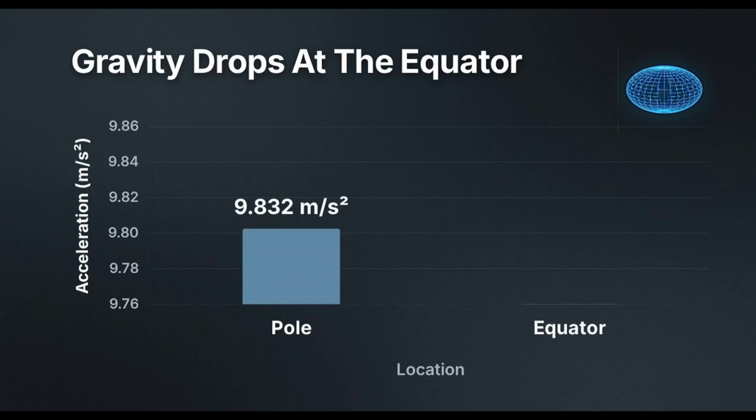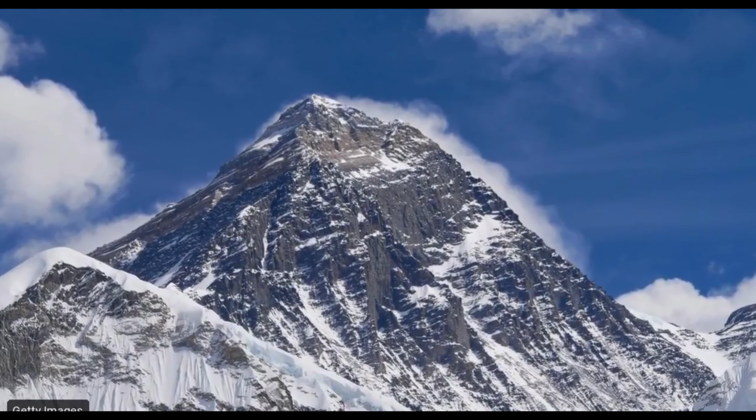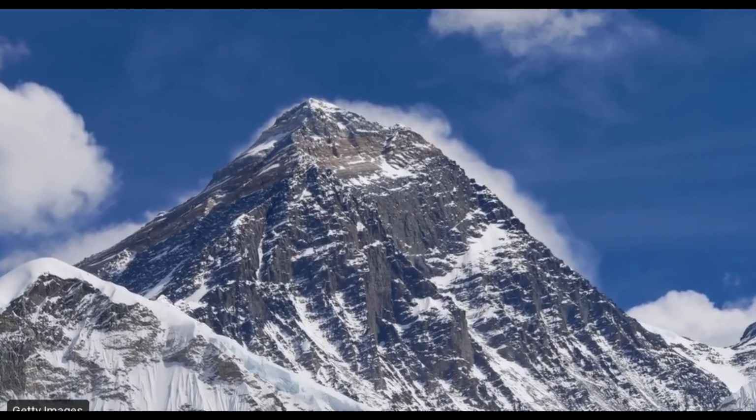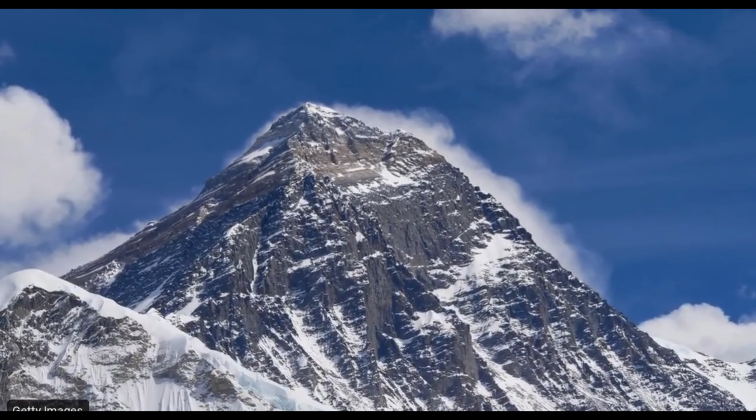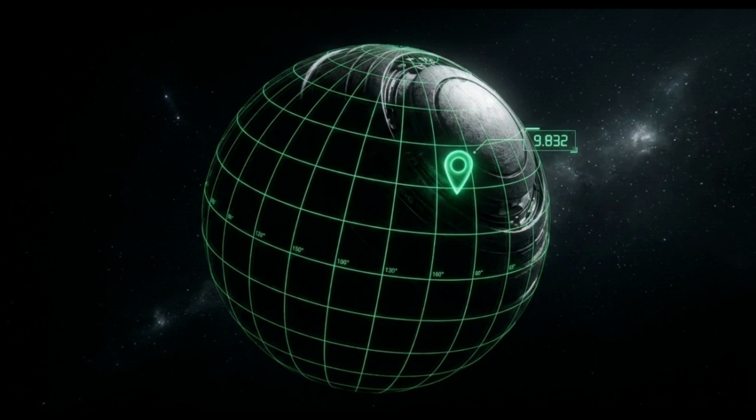At the poles, you accelerate downward at 9.832 meters per second squared. At the equator, that value drops to 9.78 meters per second squared. This effect compounds with altitude. On a massive peak like this, increased distance from the Earth's center further reduces the gravitational pull on your mass. Your weight shifts based on your exact coordinates, fluctuating as your distance from the center of the planet changes.